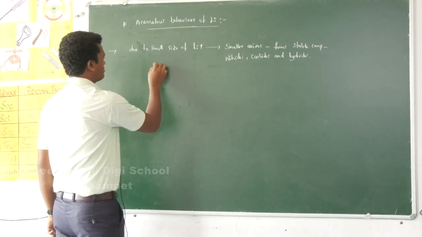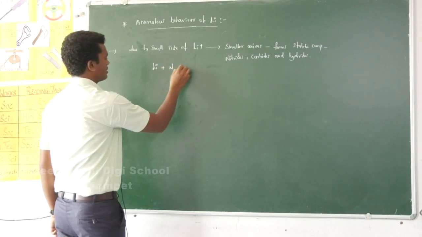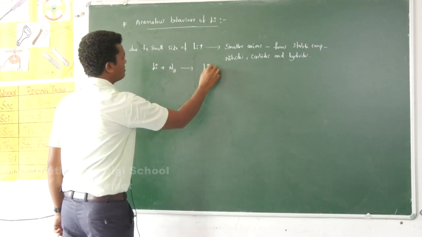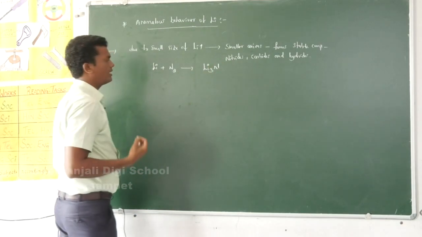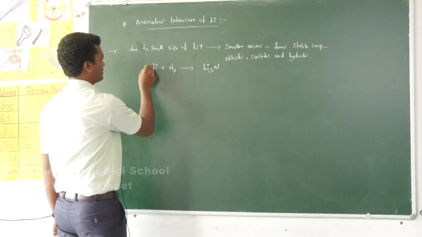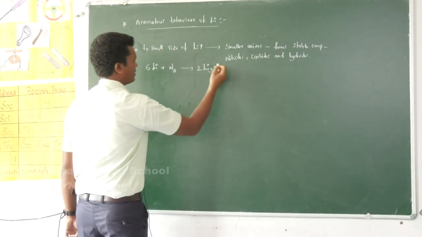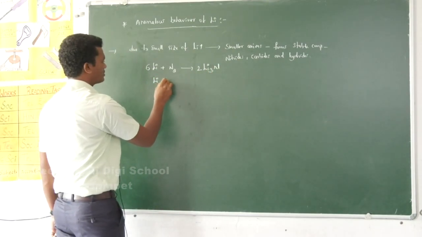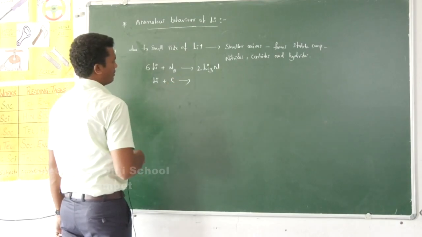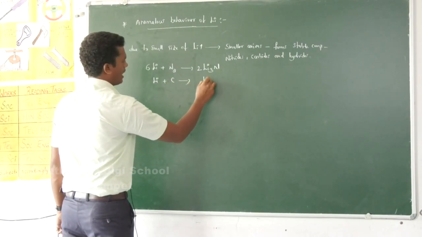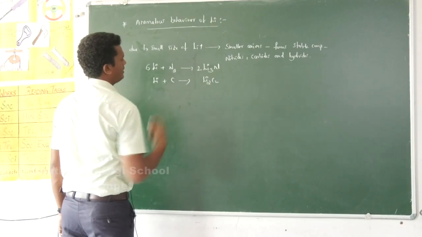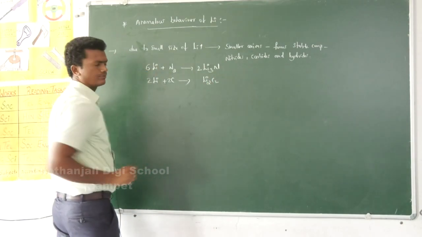For example, lithium directly combines with nitrogen and forms a stable nitride with the formula Li3N; 2 moles of Li3N will be formed in the process. Lithium combines directly with carbon and forms lithium carbide with the formula Li2C2.